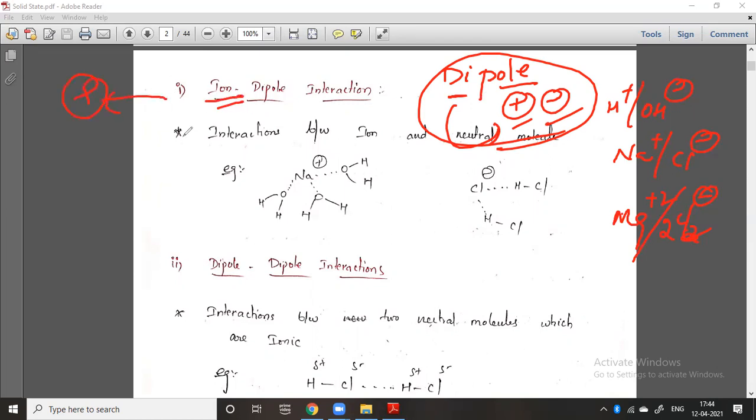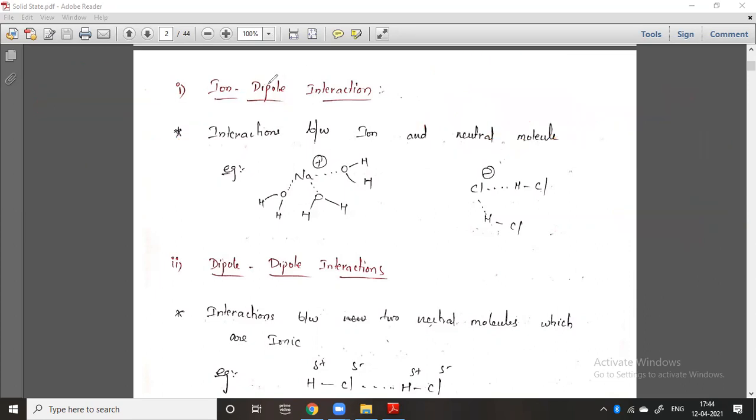So this is an anion. This is a particular cation. So they are the cations and anions. But a dipole means it is only one compound which must have a positive charge and a negative charge. So you can understand, see here. We need to study the van der Waals force of attraction between an ion and a dipole.